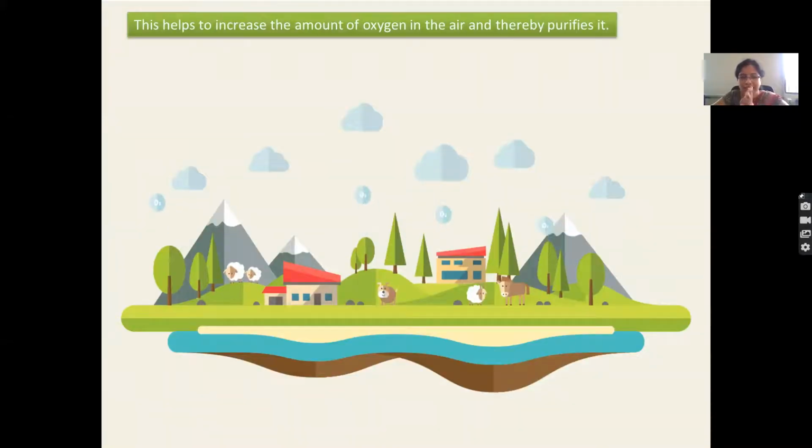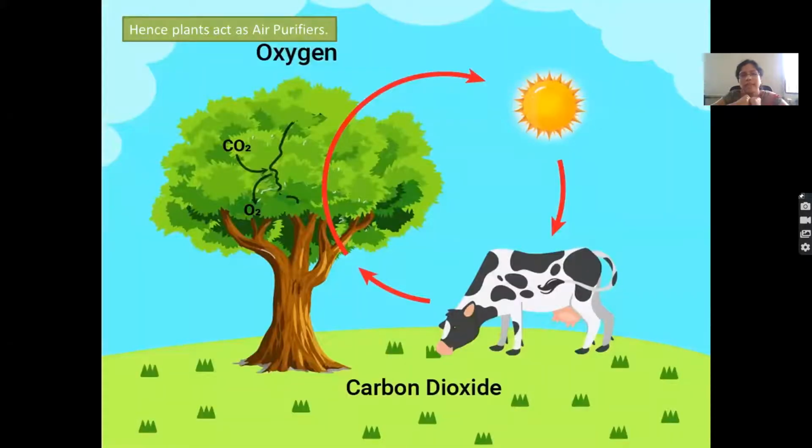So the amount of oxygen which plants release in the daytime helps to increase the amount of oxygen in the air, and this is how they purify it. How do they purify it? By releasing more oxygen, and whatever carbon dioxide is present in the air, they absorb it. Yes, hence plants act as a purifier.